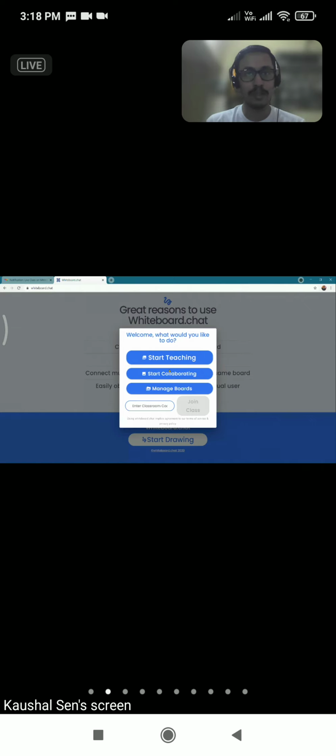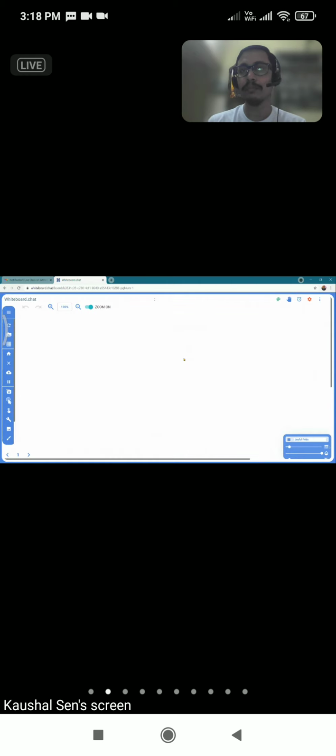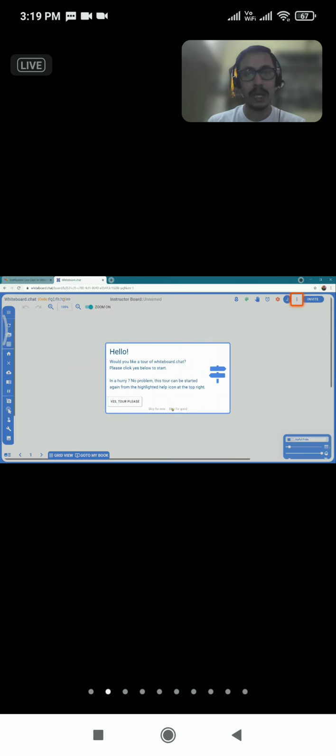The moment I click on start drawing, it is going to give me three options. We did it last time also, this time I'll just recall. Start teaching is when you only want to do the work and do not want to save it. The next is start collaborating, that is when you want to immediately start collaboration with the work. And the last is manage board. Start collaborating and manage board are all part of the start teaching part. So I would recommend you all to start with the start teaching button. So click on this and here you are on the interface of whiteboard.chat.